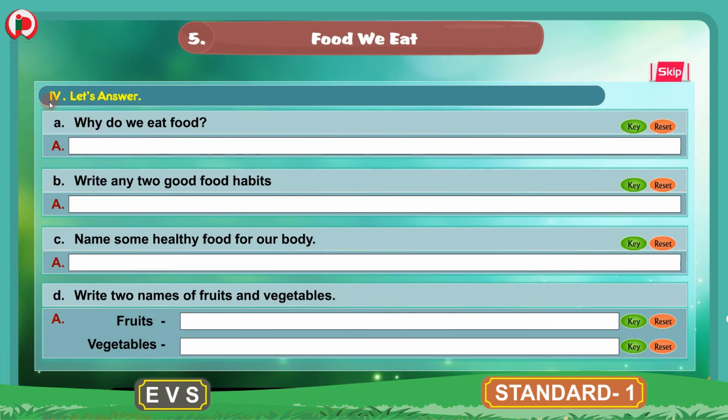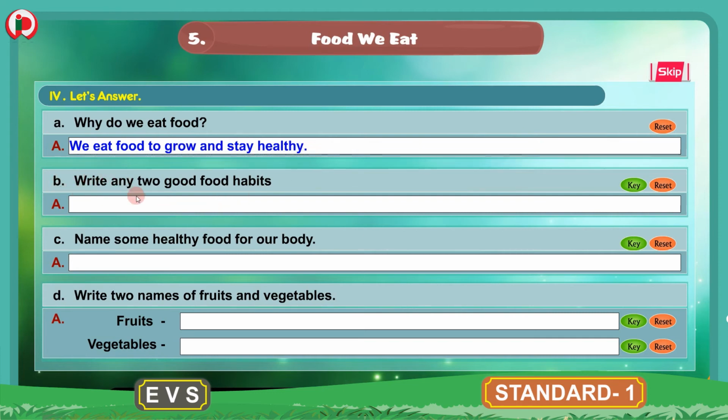The next bit here is 4. Let's answer. Here we have few questions. We will read the questions and write the answers. A. Why do we eat food? The answer for this question is we eat food to grow and stay healthy.